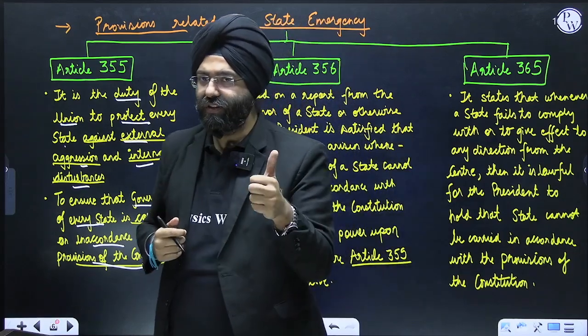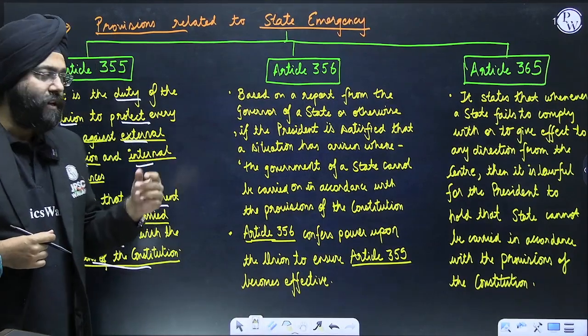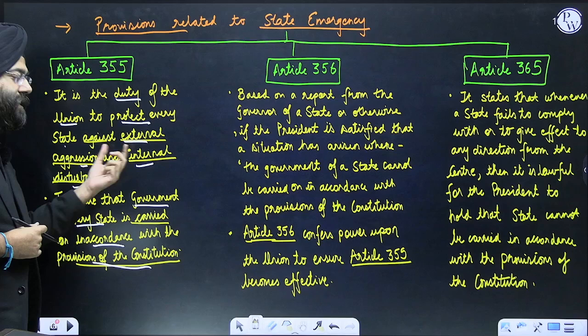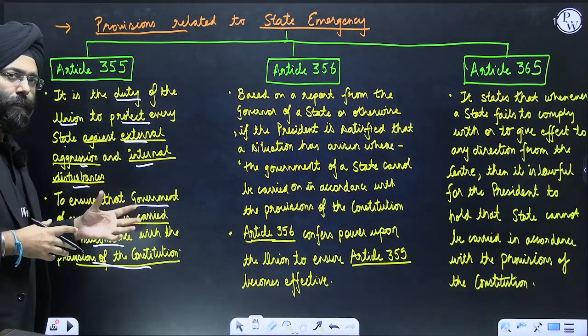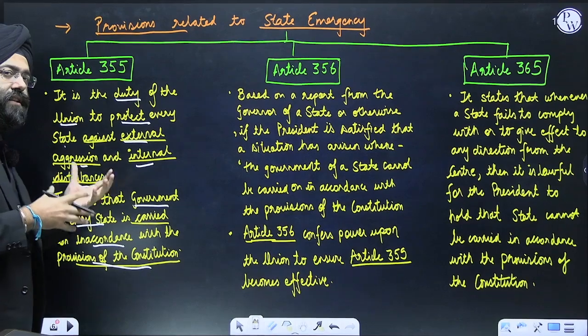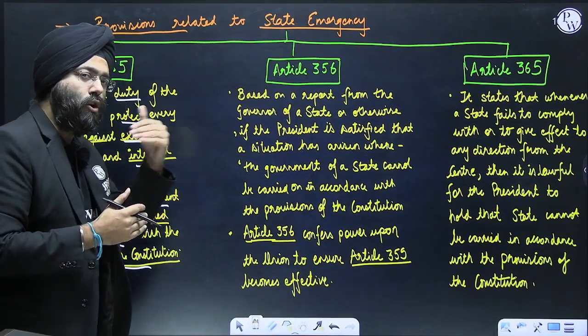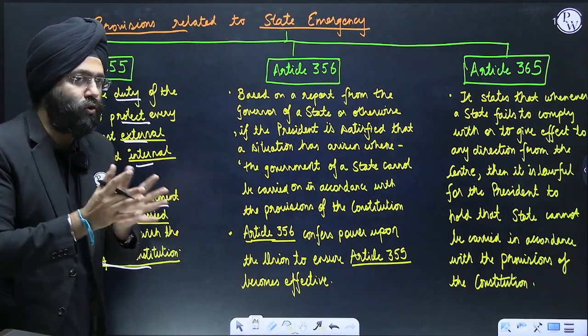Clear? First, it is the duty of the Union to protect every state from what? External aggression and internal disturbances that take place. Next, the Union government has to make sure that the governance in the particular state is carried on in accordance with the provisions mentioned in the constitution.